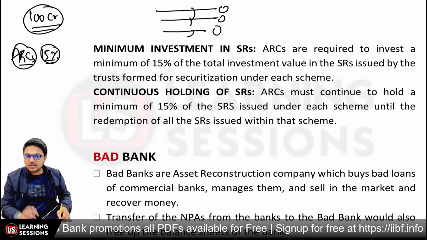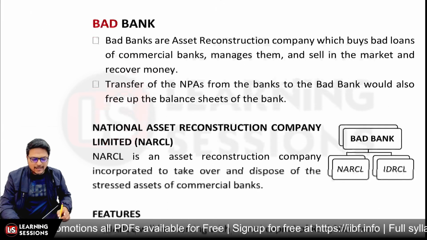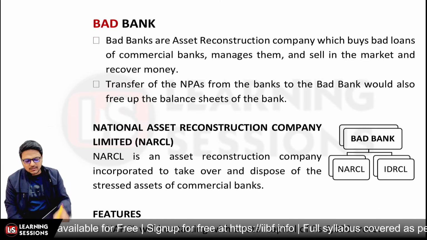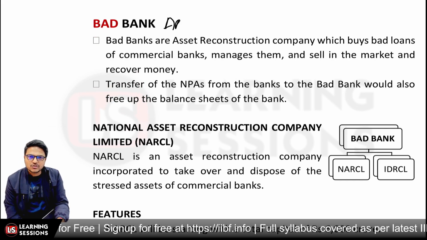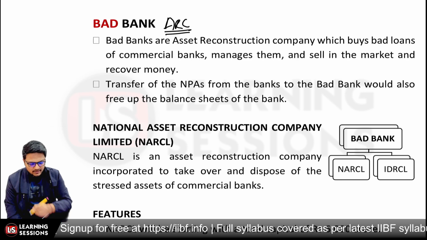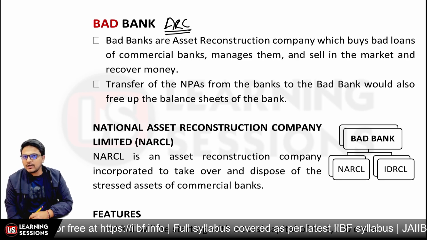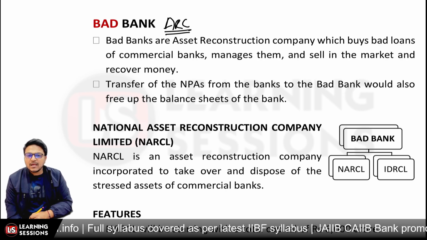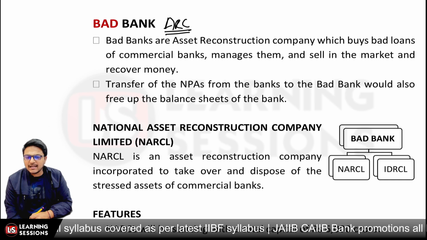So till the redemption it is to be maintained. After that, it's related to bad banks. Now, what are bad banks? Bad banks are asset reconstruction companies. These are the asset reconstruction companies which are going to buy the bad loans from the commercial banks, and they will be managing them, selling them in the market and recovering the money.